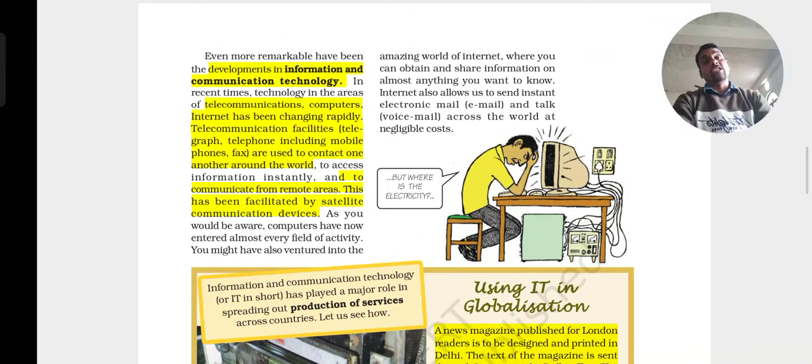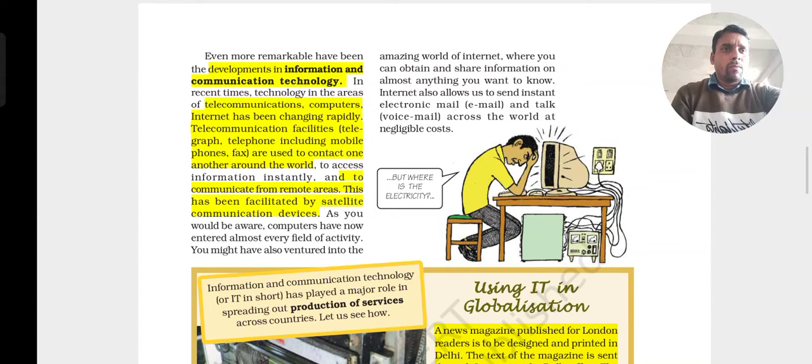But just imagine, there was a time when there was no cell phone; only one landline phone used to be there at home. Very frequently I give this example to the students: if the person had gone out and the call came for that person, he could not attend the call, and they would say he will get back to you, and you can contact the person later. So this is what used to happen. But nowadays, wherever you may be, wherever you go, as long as the network is there, you can have contact and a talk with the particular person.